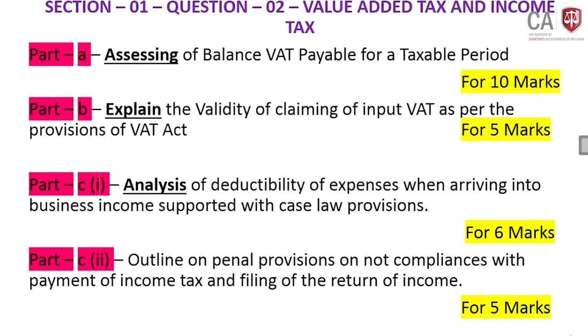Before going to the question, let me look at how it has been structured. In section 1, question 2 is on value added tax, and the second part, for 15 marks, goes to income tax from different angles. Part A, which we are going to do, is assessing the balance VAT payable for the taxable period, for 10 marks. Our taxable period is the quarter ended 31st March 2021.